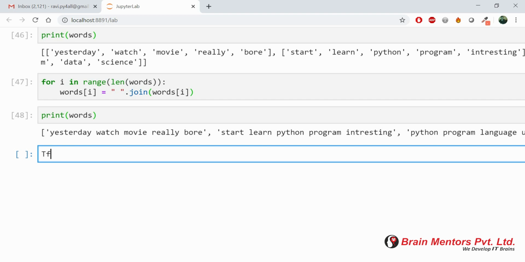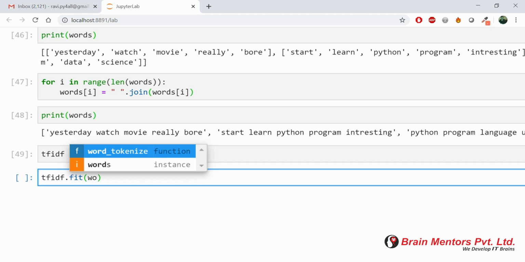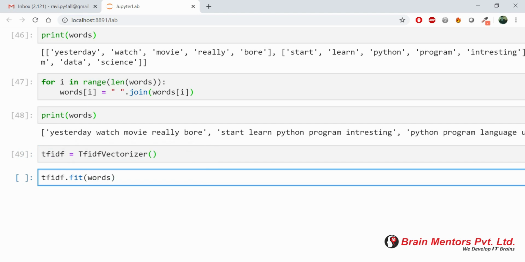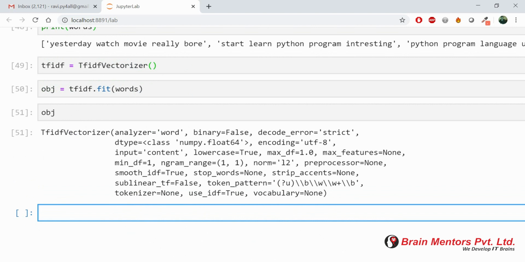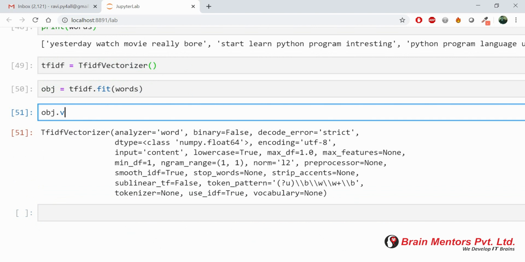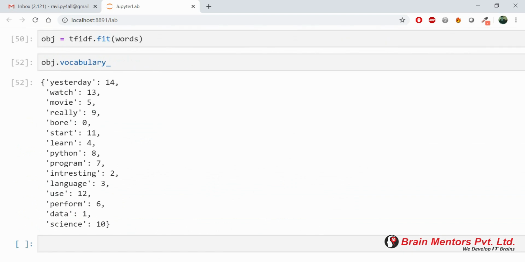I hope you got this thing till here. Now let's create an object of TfidfVectorizer and name it tfidf. It has a predefined method fit_transform. Basically it has three methods: fit, transform and fit_transform. First I am showing you only the fit method, taking one object, obj equals something like that. There are a lot of parameters inside it. So I will directly check obj.vocabulary_, which will show you the index.